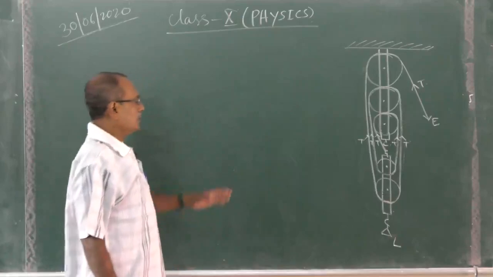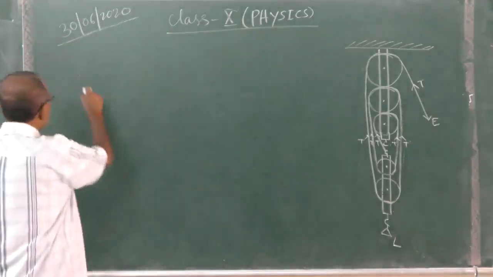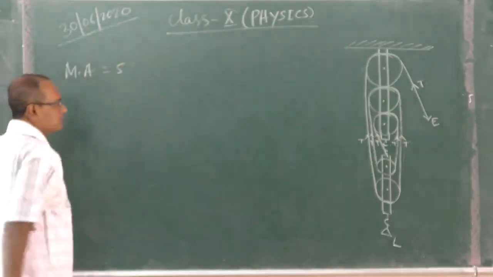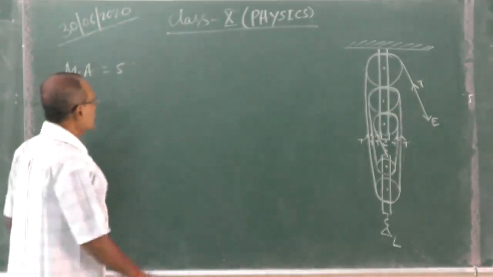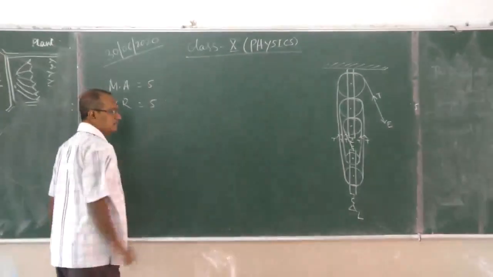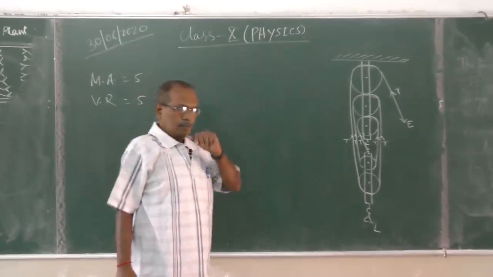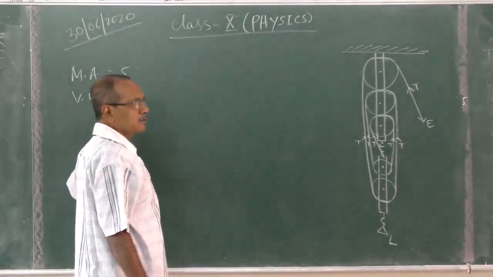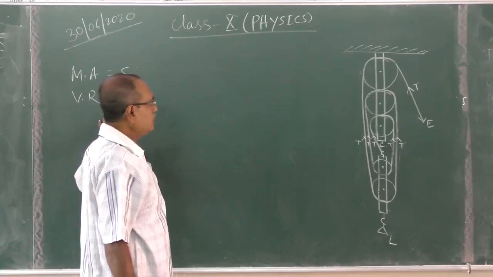For this case, we have found that MA is equal to 5, and VR is also equal to 5.